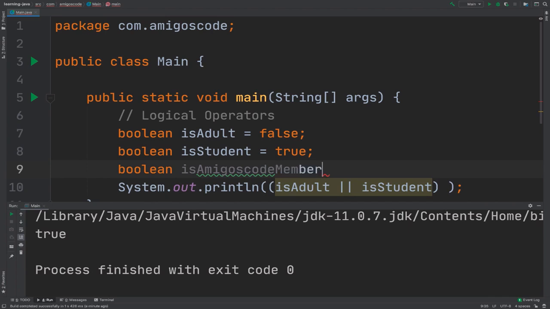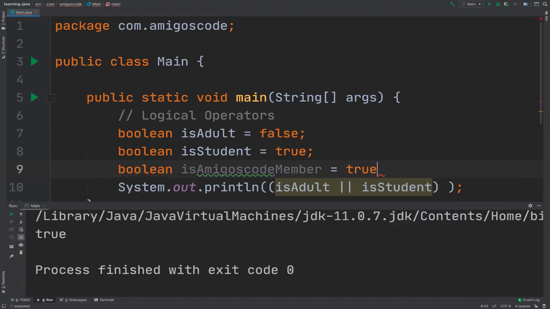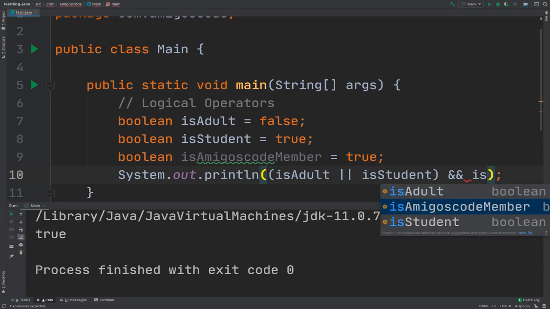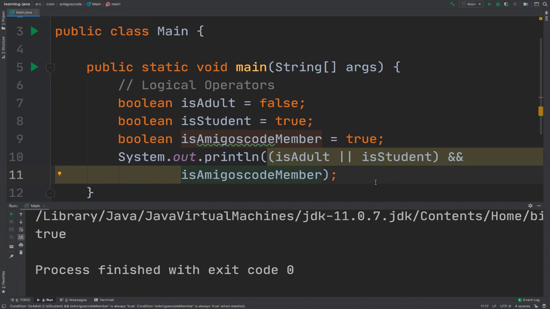Amigoscode member. So if you are not part of the Amigoscode community, make sure to check it out. So right here, I'm going to say true. Let's say that you are. And now I can say and is Amigoscode member. So if I put this on a new line, so you can see everything, and run this, this will be true, right? Because this evaluates to true and this evaluates to true.